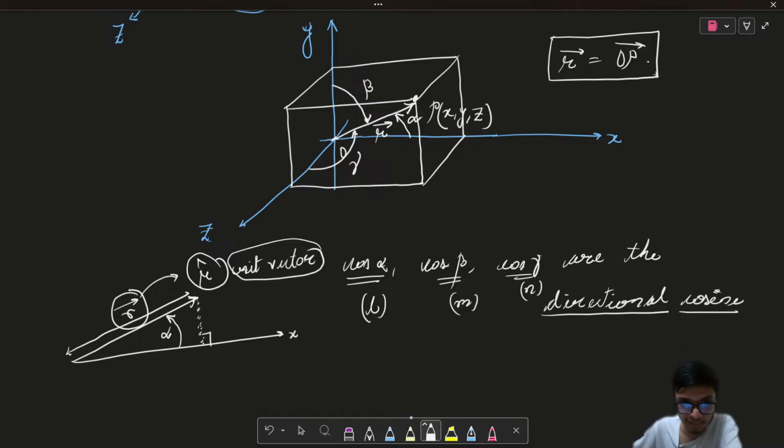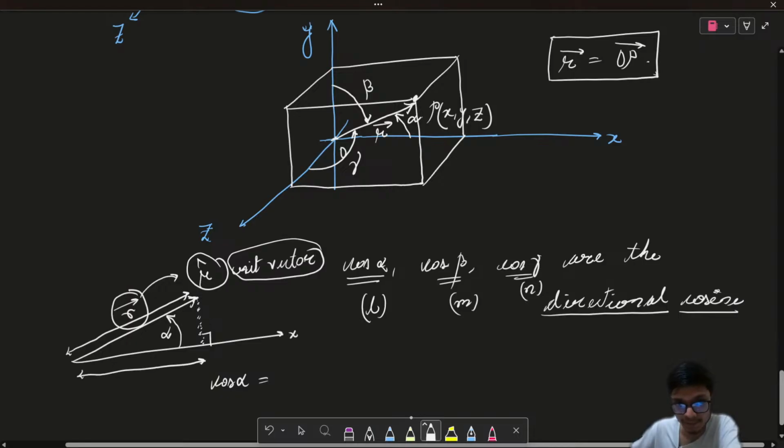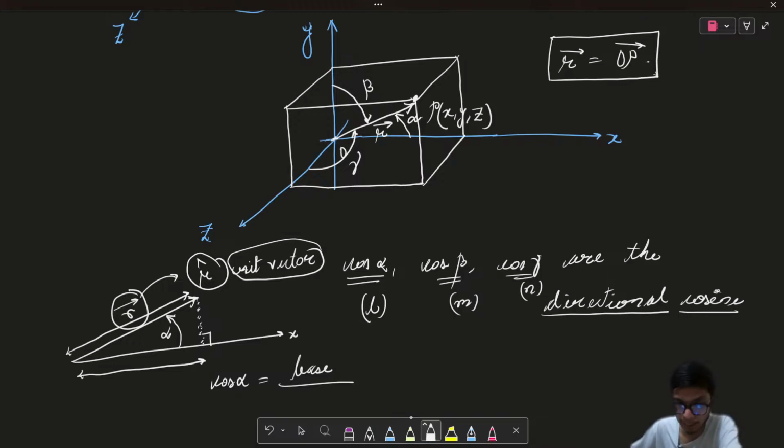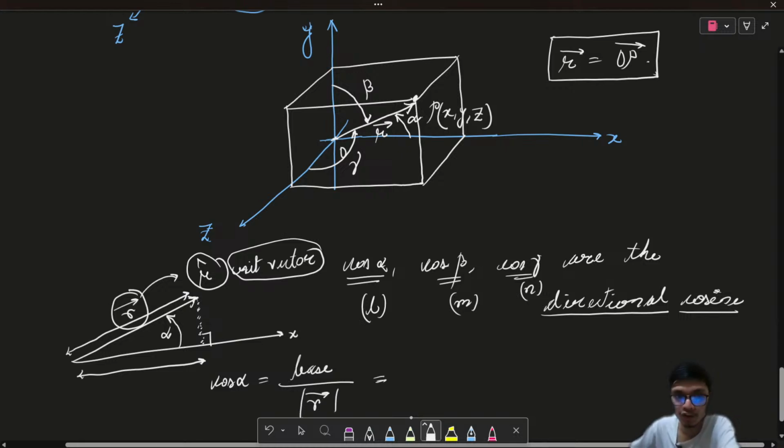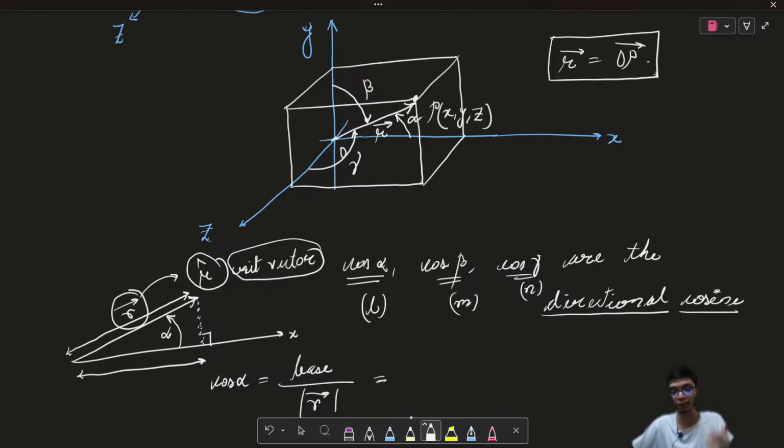Let us see how we can find alpha over here. If this is a right angle triangle, my cos alpha will be given by this distance, the base, upon the hypotenuse, which is the mod of the r vector. Now, how will I find this base? This base is nothing but the projection of this vector on the x-axis.